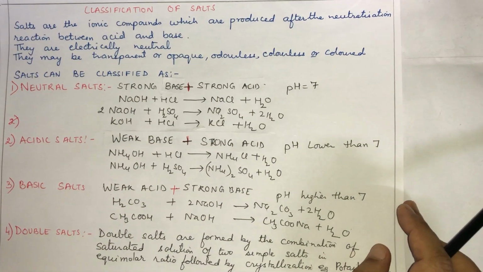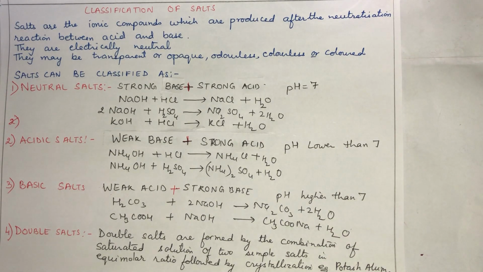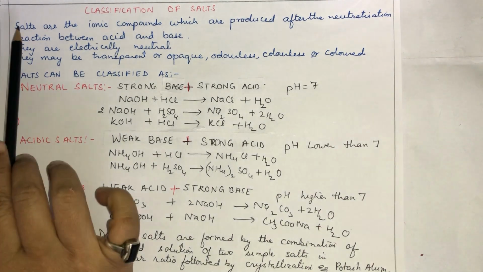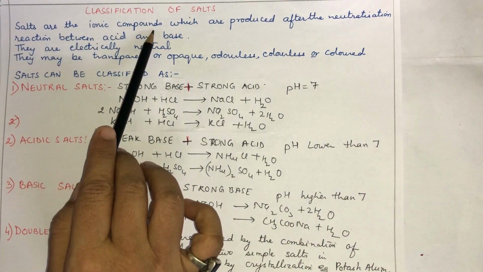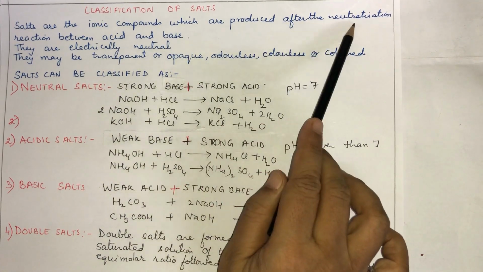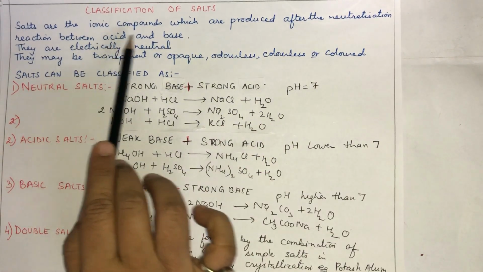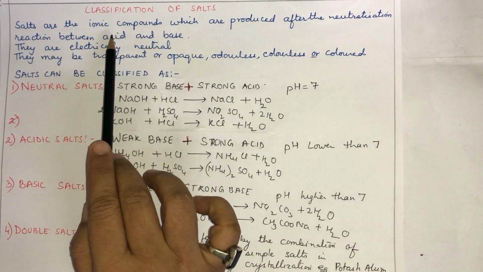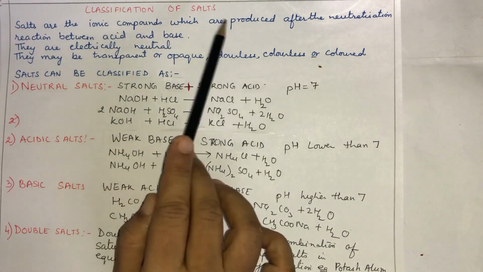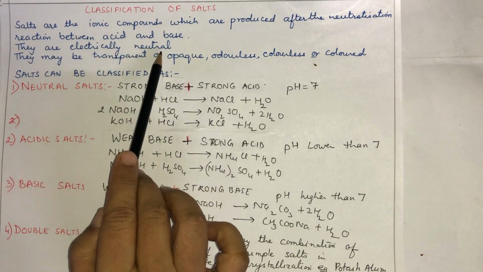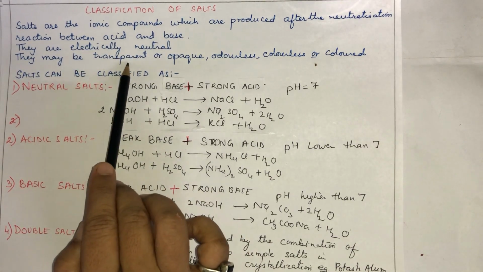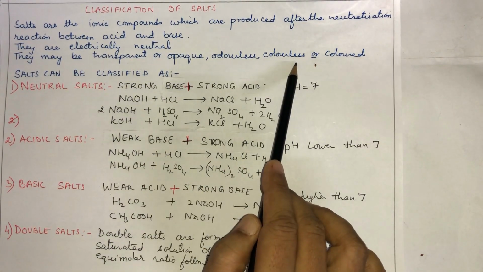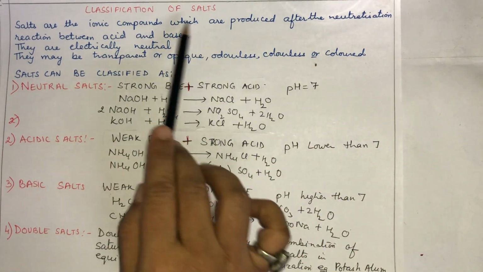Now let us come to the classification of salts. First of all, how is a salt formed? A salt is formed when an acid reacts with a base. Salts are ionic compounds which are produced after the neutralization reaction between acid and base. Acid and base reactions are neutralization reactions, because they neutralize each other and then a product is formed. They are electrically neutral. They may be transparent, opaque, odorless, colorless, or colored. This is all about salts.